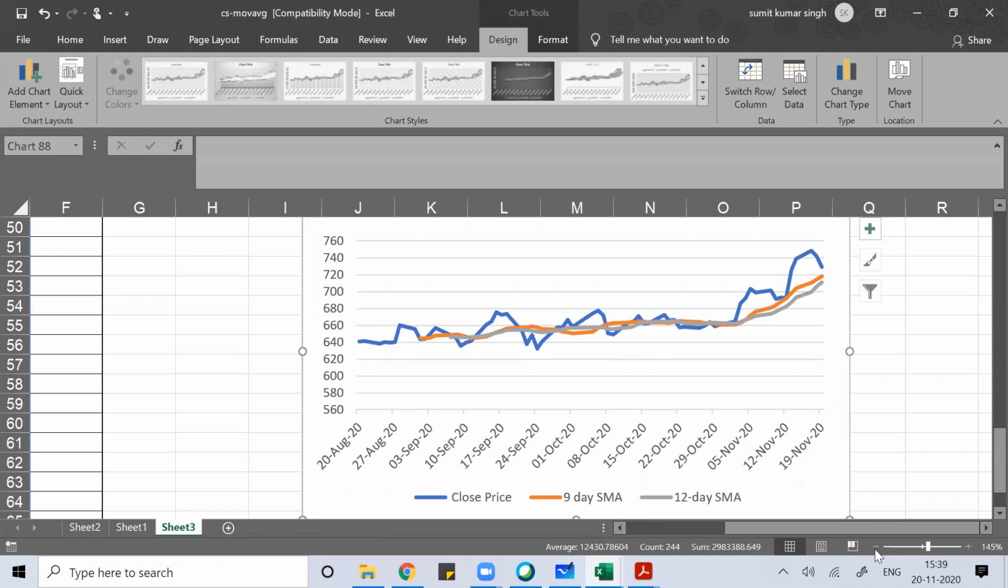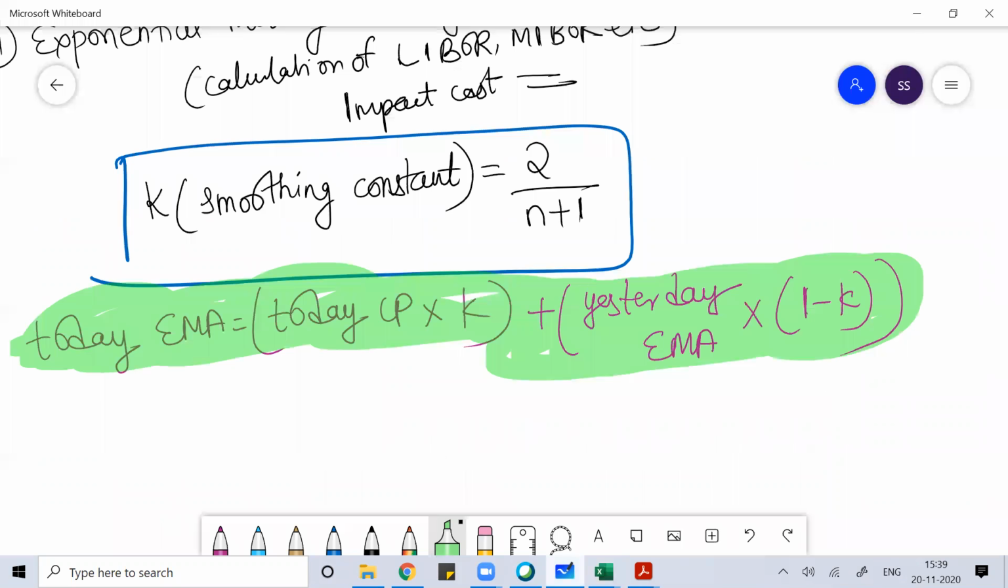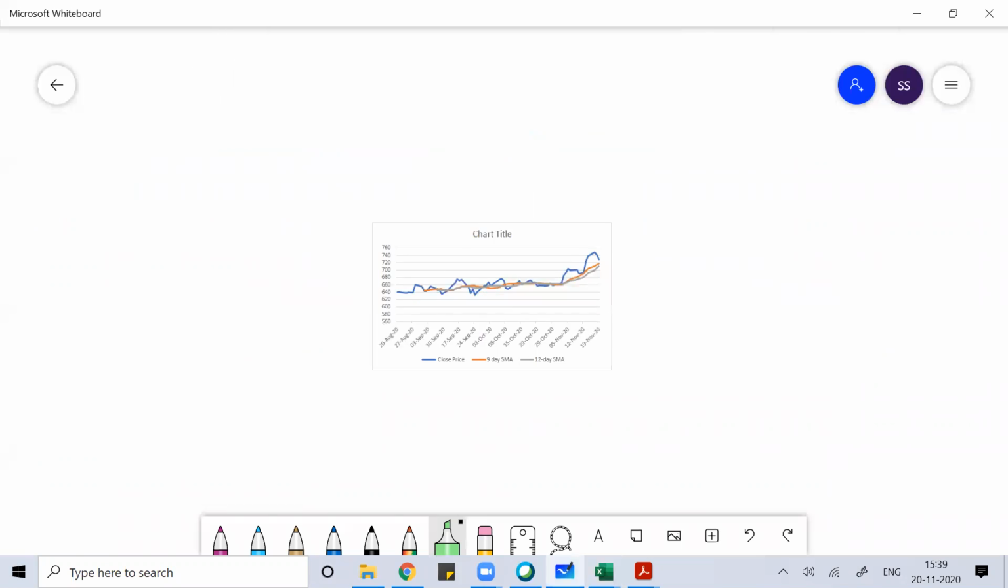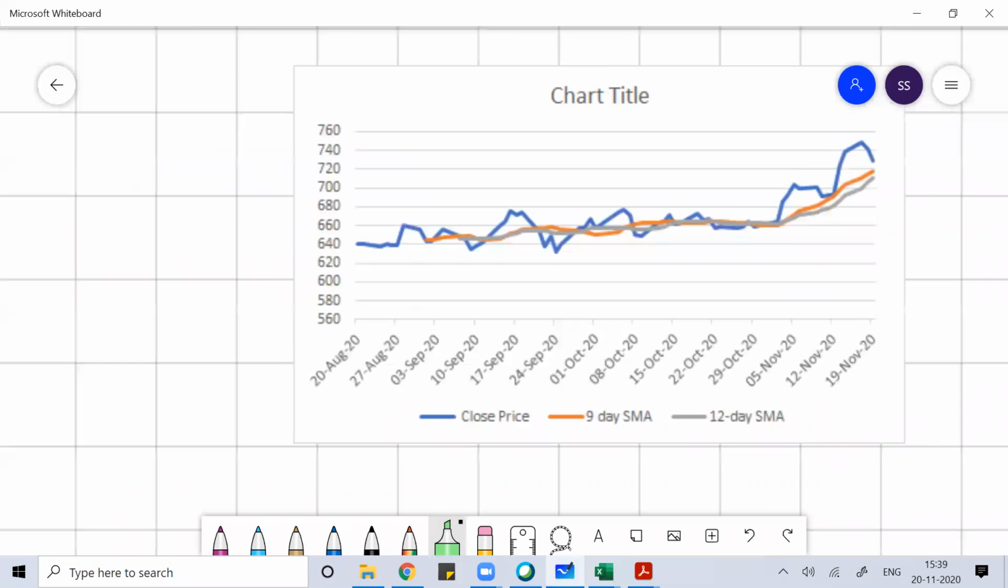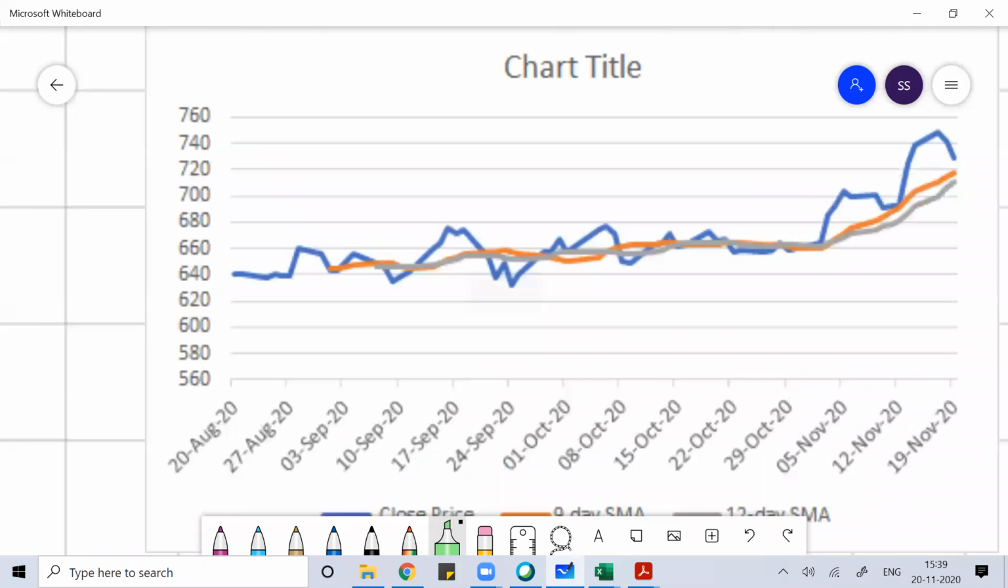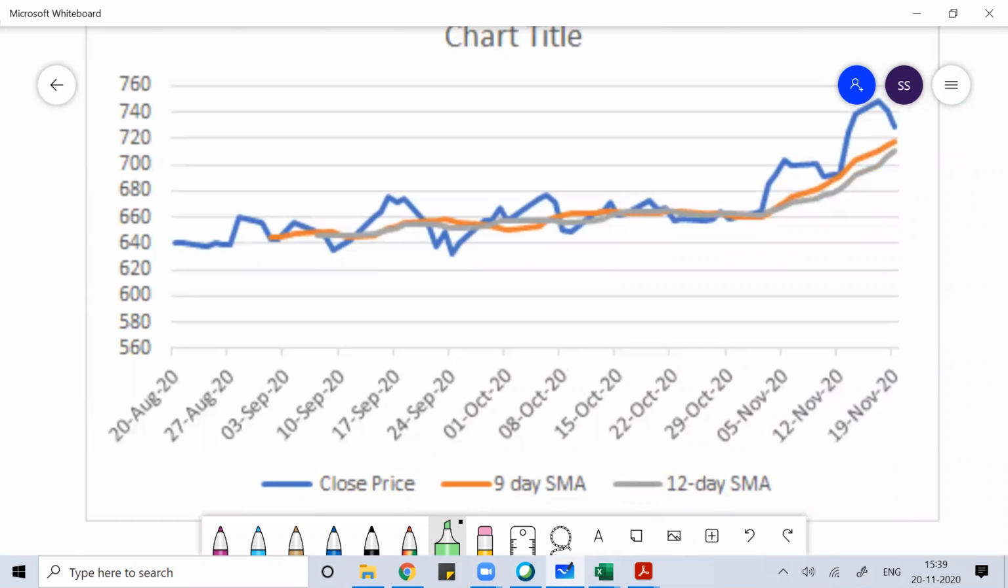Now, if you get a much broader diagram, 1 minute, you just cut this diagram. Let me paste it here if possible. Now see this. Now you're comparing the closing price with the 9-day moving average and the 12-day moving average. The blue-violet line is the closing price, the 9-day moving average is orange, and the gray line that you see is the 12-day.